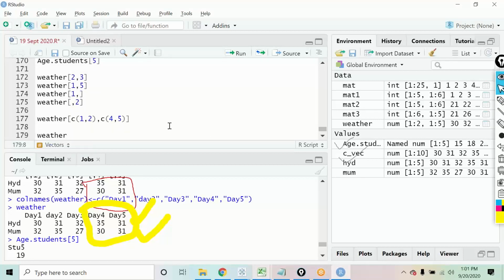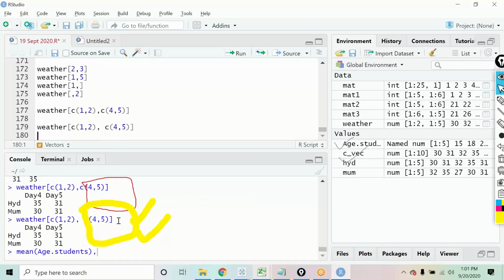So first of all, you define the row numbers. Which rows do I want? I want the first row and second row, because I just have 2 rows only. Then in the columns, I want column number 4 and column number 5, so I will say 4, 5. So I have defined which rows and columns I want to see, and that is what I get in this output.